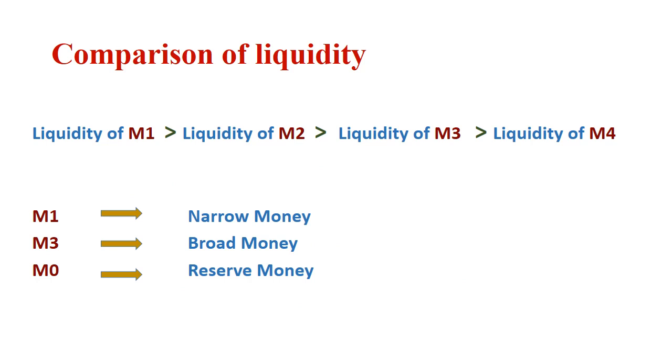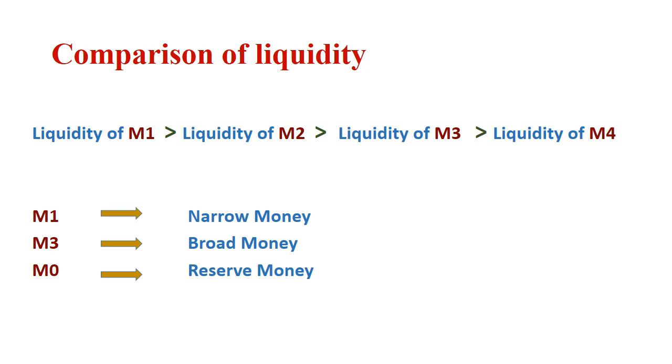In terms of liquidity, M1 is the most liquid form of money, whereas M4 is the least liquid form of money. Liquidity means how easily this money can be exchanged for goods and services. Since M1 consists of currency, we can exchange any goods and services with currency. In the same way, it consists of demand deposits. That is why we can use a check to buy goods and services.